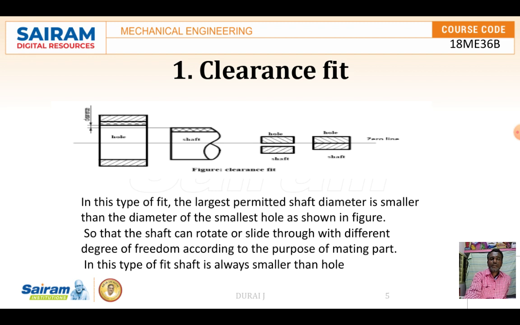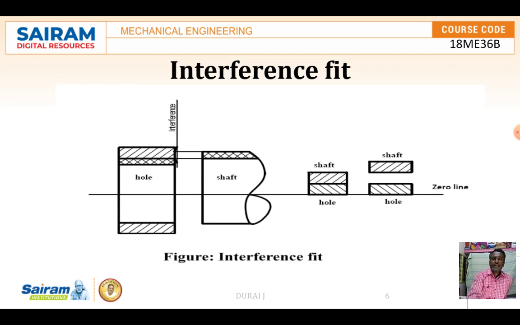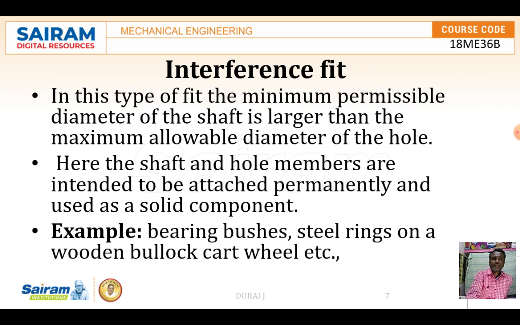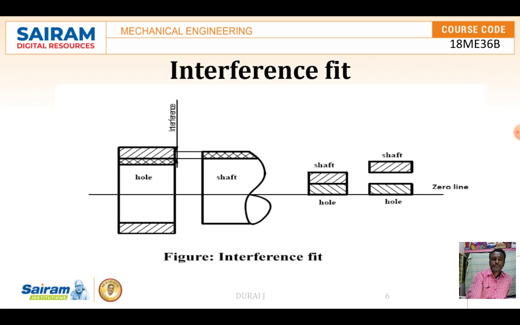Then comes the next one, interference fit. Here, interference fit means the hole size is smaller and the shaft size is bigger than the hole size.